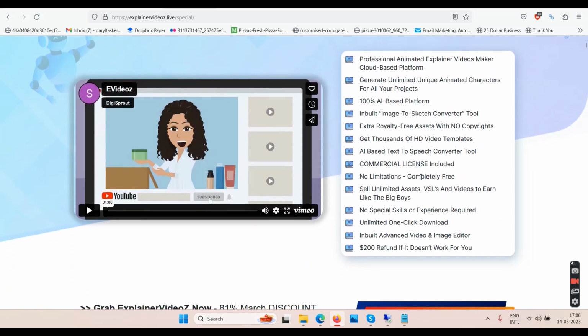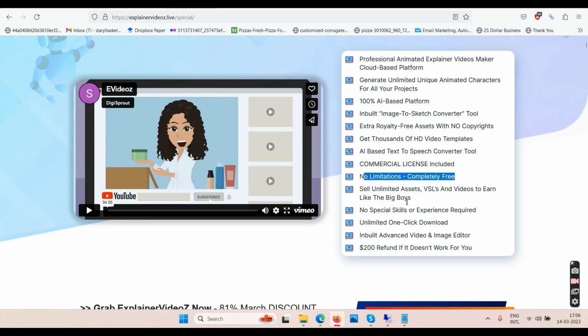Okay, so it says professional animated explainer videos maker cloud-based platform, generate unlimited unique animated characters for all your projects, 100% AI based platform, inbuilt image to sketch converter tool, you have seen that I guess, extra royalty free assets with no copyrights, get thousands of HD video templates, AI based text to speech converter tool, commercial license included, no limitations, completely free. It's not free, you have to pay for it.